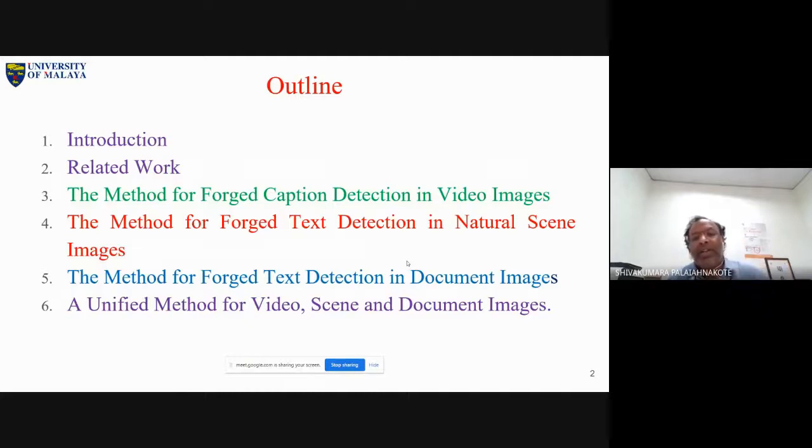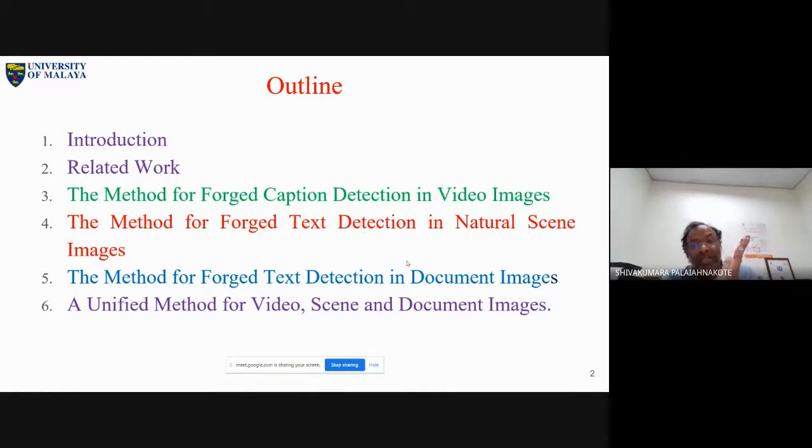Look at the complexity here. In video, we feel complexity is high, then natural scene images, and then document images. That is the complexity in terms of text detection. But when it comes to forgery detection, it is actually the other way around.